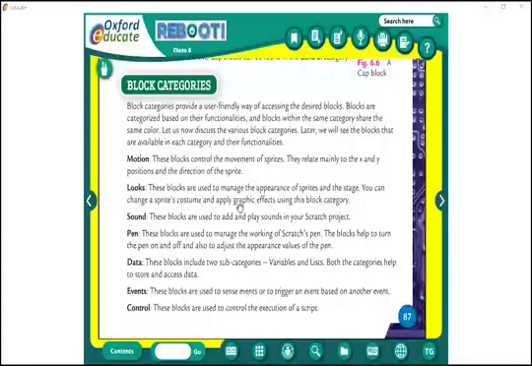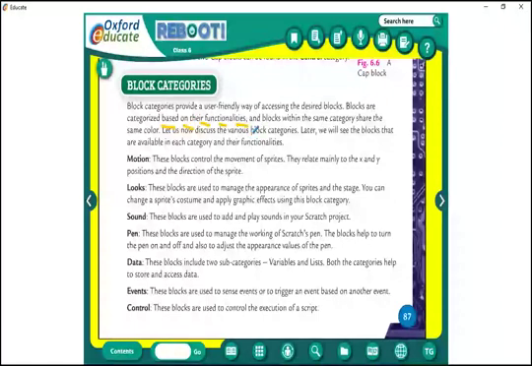Now we are going to see the categories of blocks. Please take page number 87. Categories of blocks. Categories provide a user-friendly way of accessing the desired blocks. Blocks are categorized based on their functionalities.